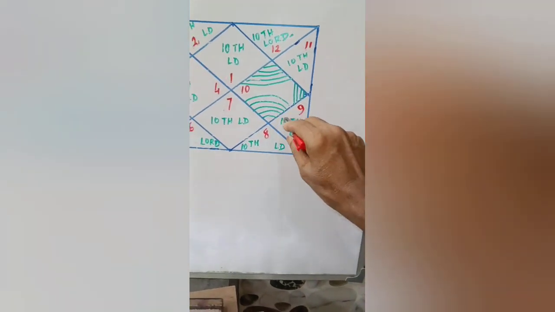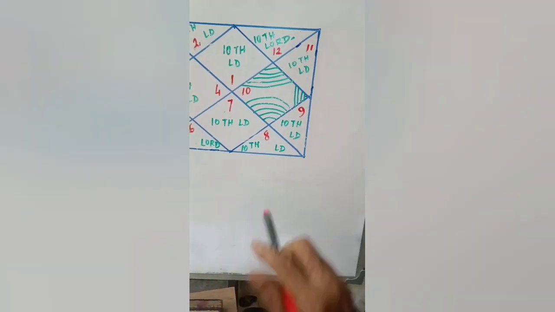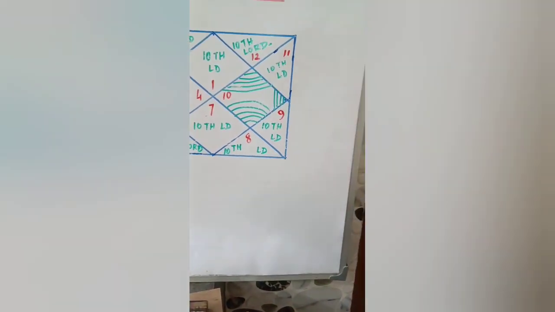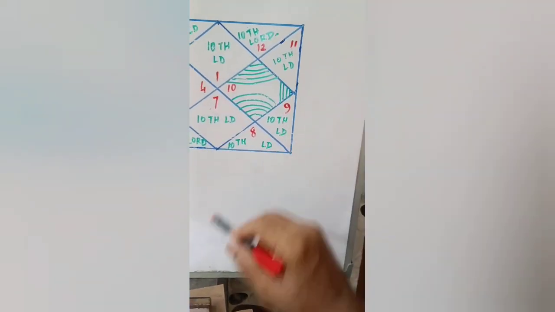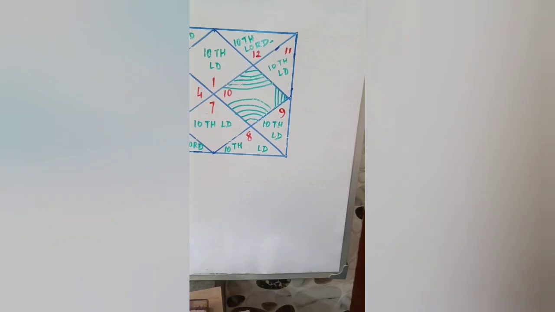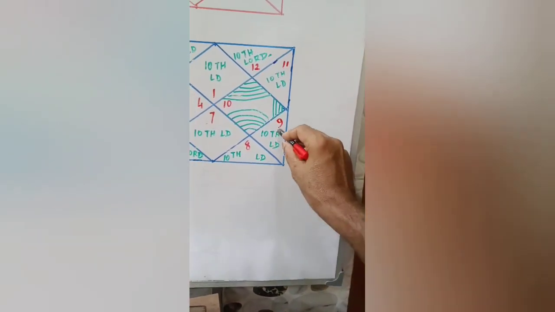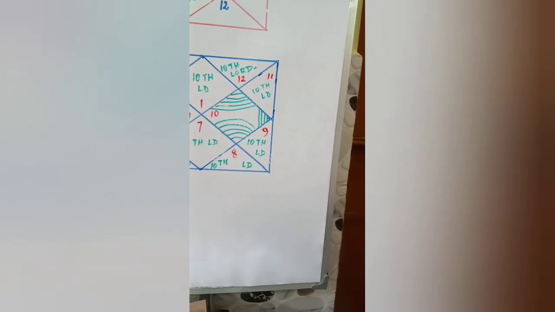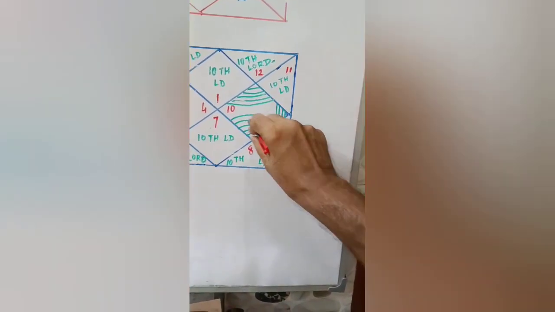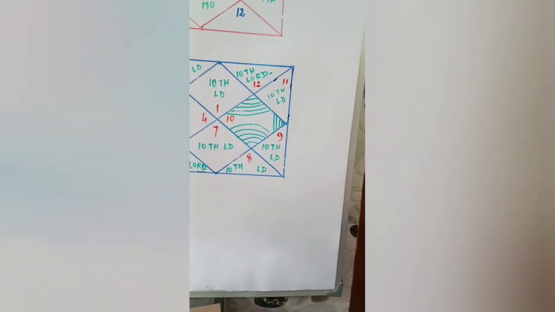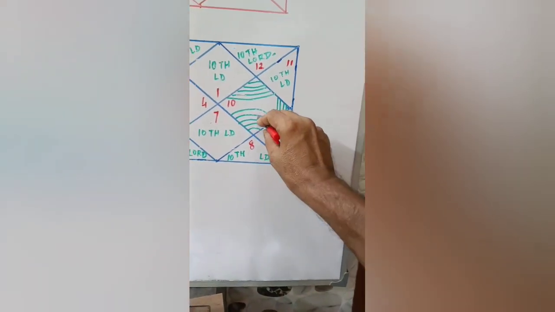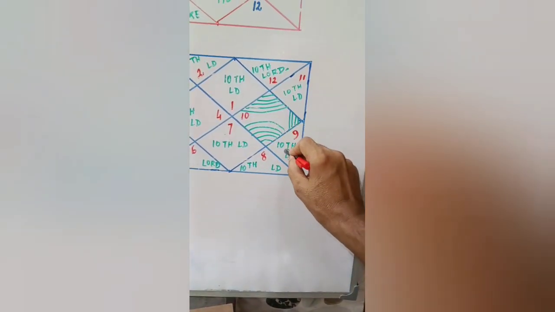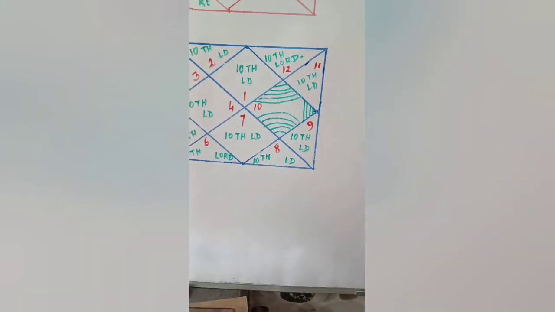This is a very good combination when 10th house lord is posited in the house of fortune, house of spirituality, house of father. So father's blessing is there, a blessing of teacher is there, higher learning is there. So with 10th house lord posited there, so many good combinations. This is actually in the chart of Albert Einstein also. 10th house lord, 9th house, 9th house lord, 10th house.